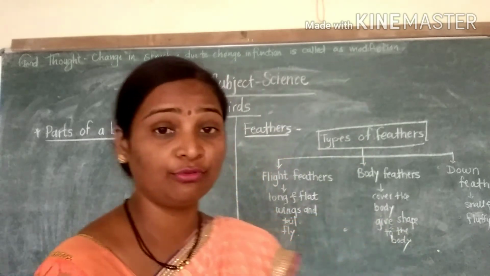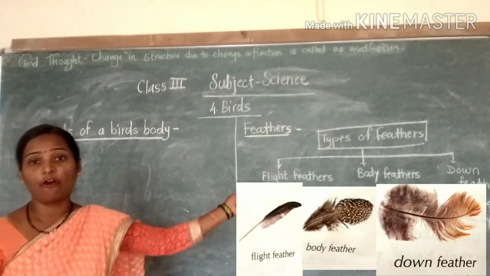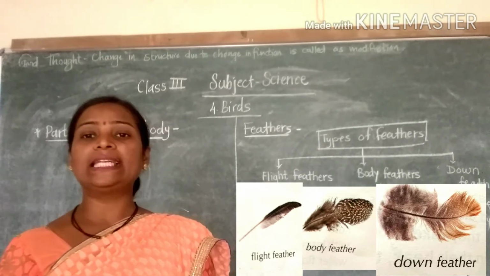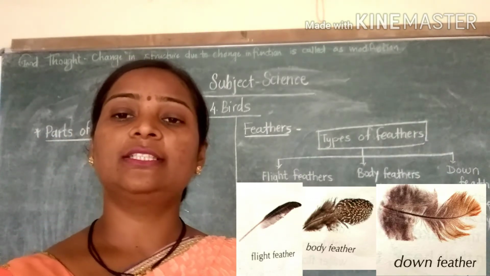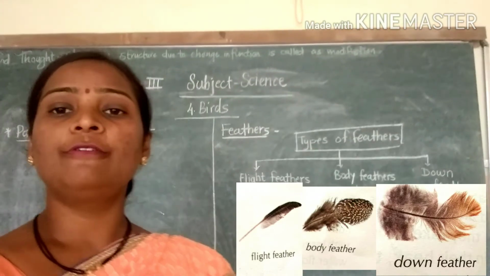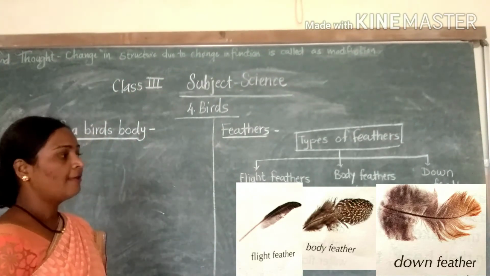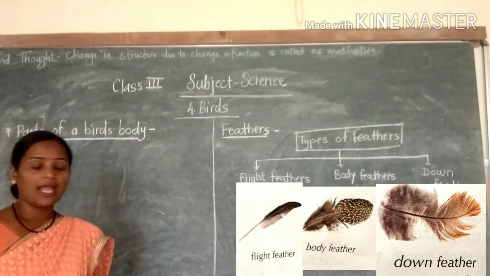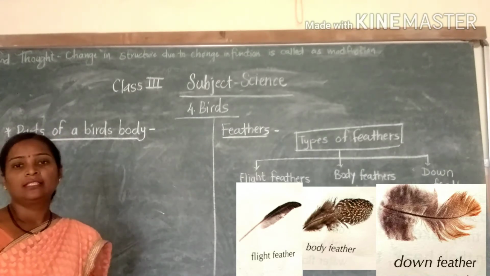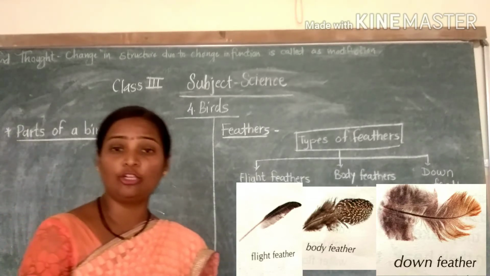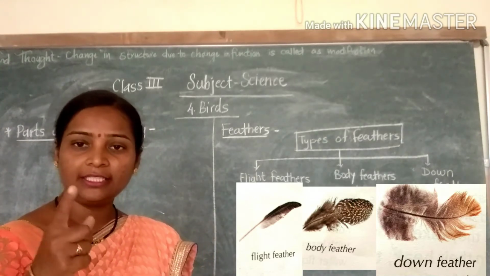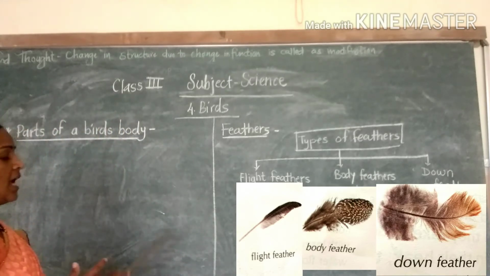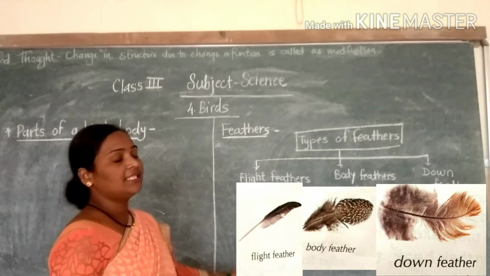Next point we have to see is the types of feathers. There are three types of feathers. First, flight feathers. Flight feathers are long and flat, present on the wings and tail.